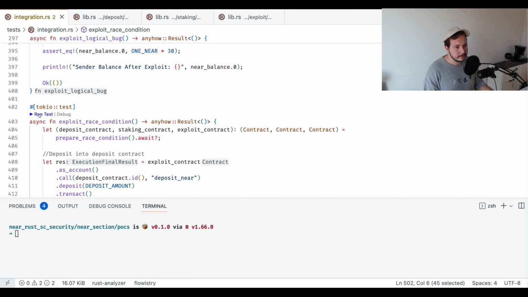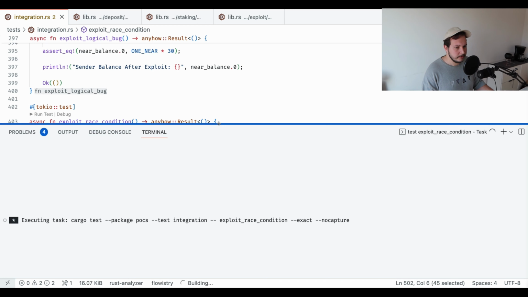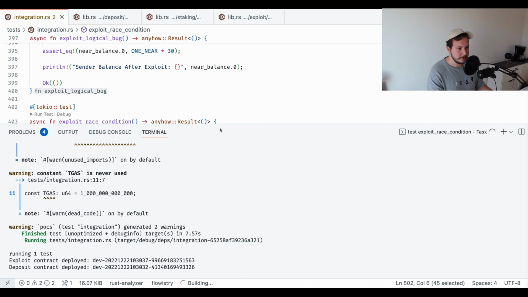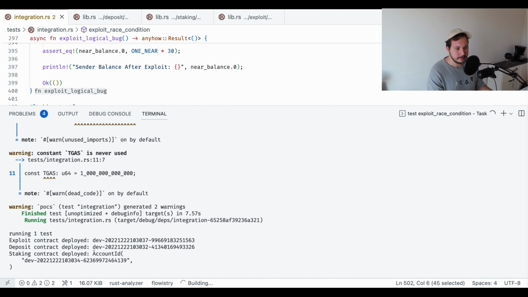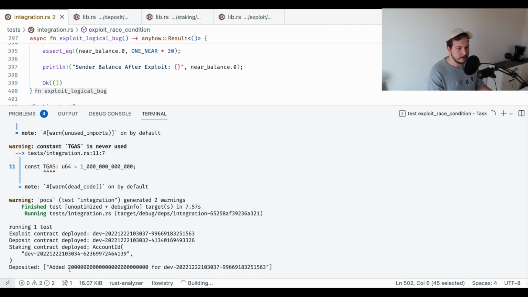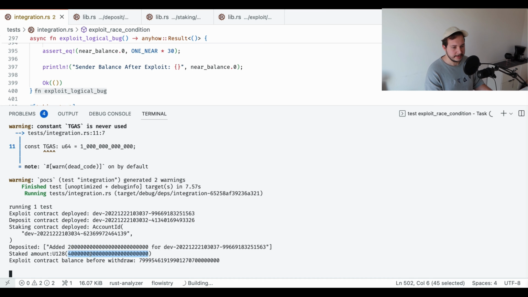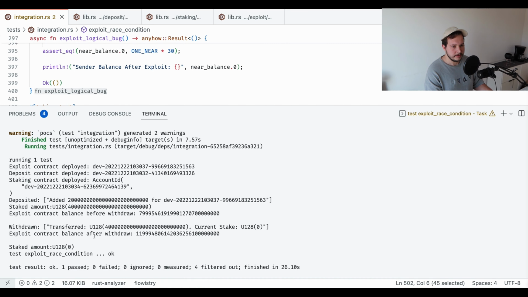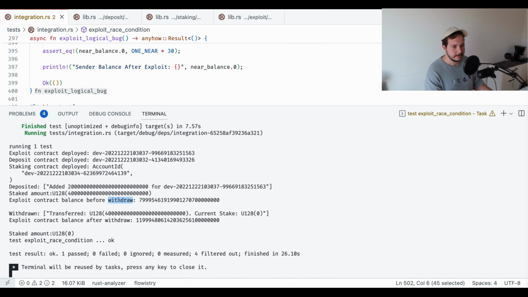So let me run it to show you how it works. Just make it bigger. Okay, so we're deploying contracts. As you can see from here, we deposited 20 near. Now the staked amount is 14 near. Okay, exploit contract's balance before withdraw is this amount.